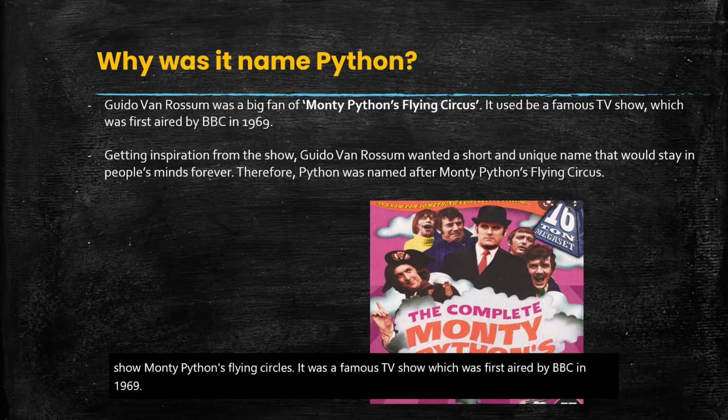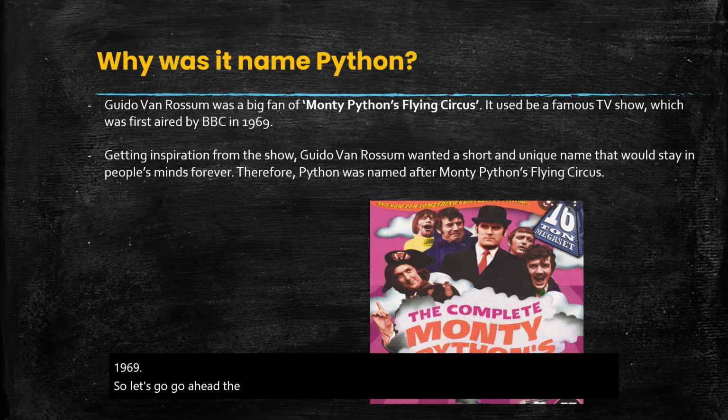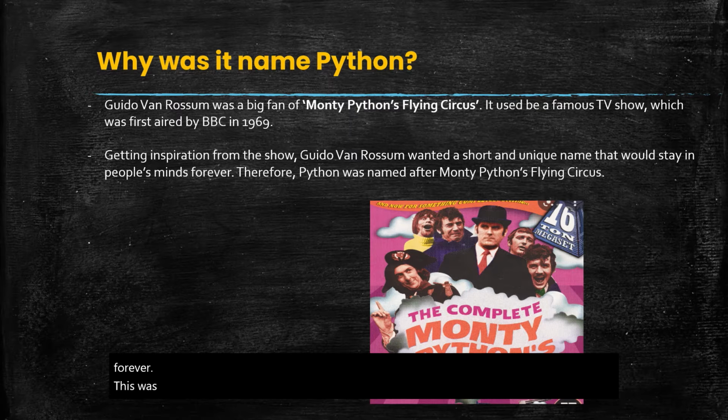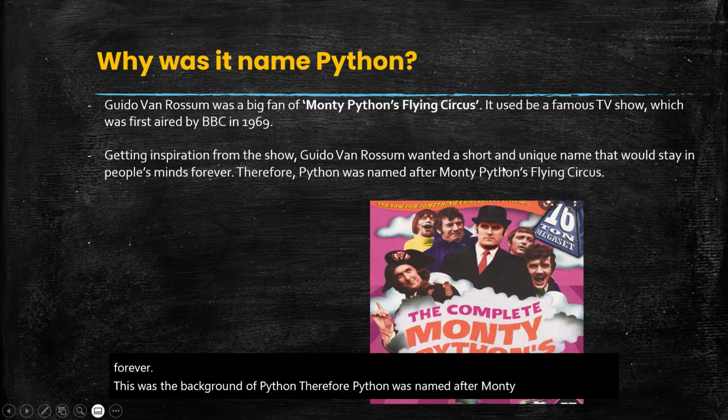So let's go ahead with the further story. Why was it named Python? Getting inspiration from the show, Guido van Rossum wanted a short and unique name that would stay in people's minds forever. So this was the background of Python. Therefore, Python was named after Monty Python's Flying Circus.